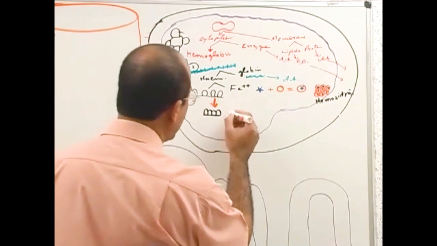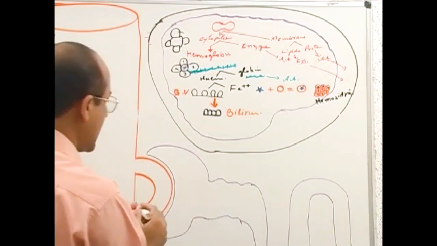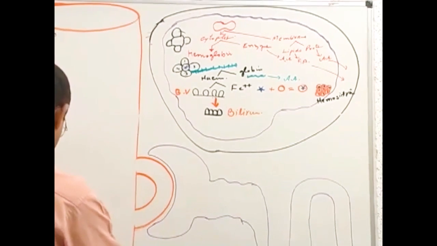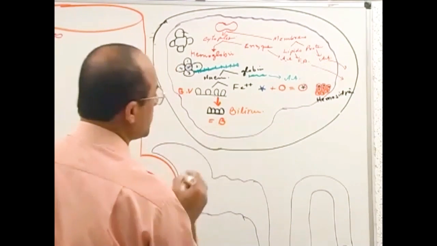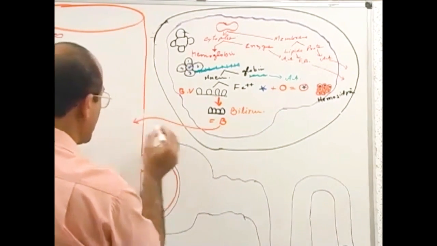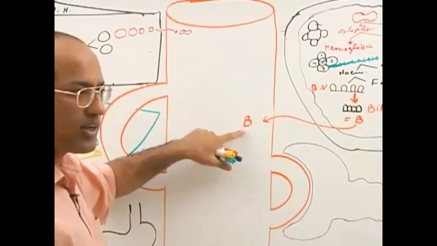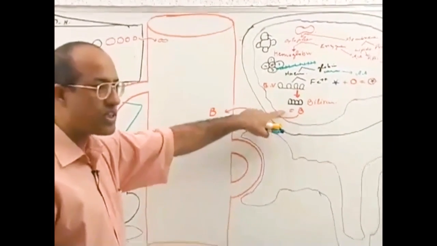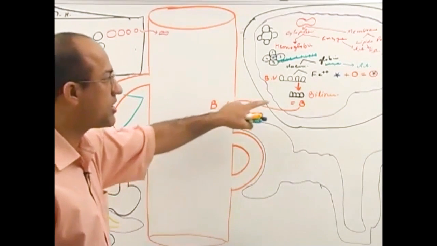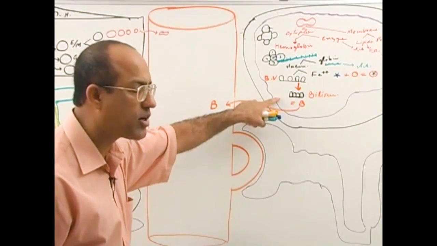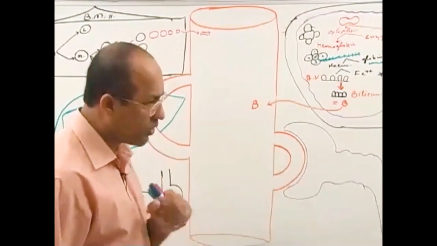Right. Now this bilirubin, I will make bilirubin now onward by this color. This is bilirubin. This bilirubin will come into general circulation. Now, when macrophages eat the RBCs, they release bilirubin. Most RBCs are destroyed in the spleen, but some of them are destroyed by the macrophages of the liver, and some by the macrophages present in bone marrow.